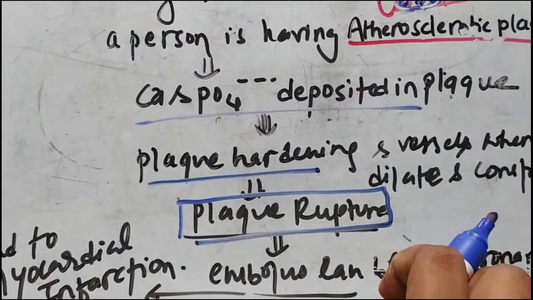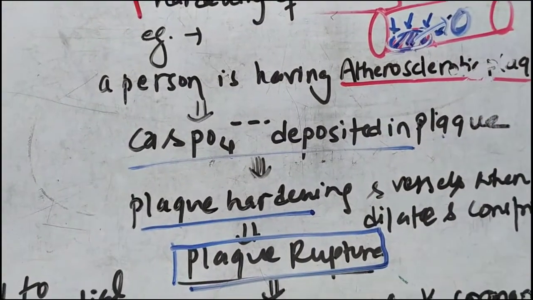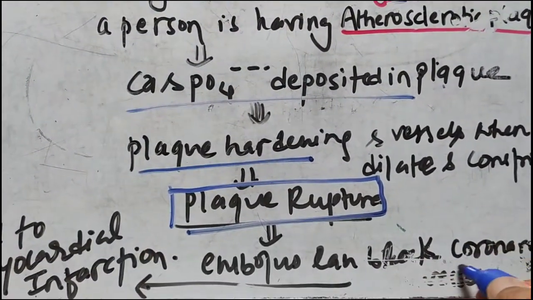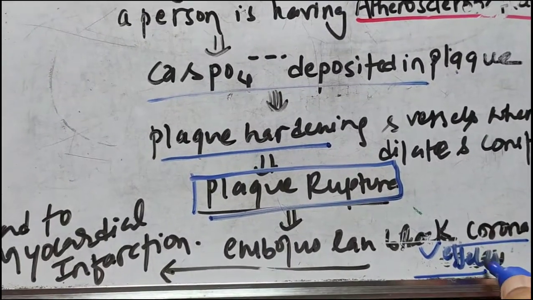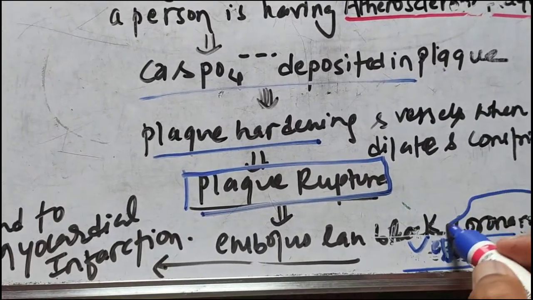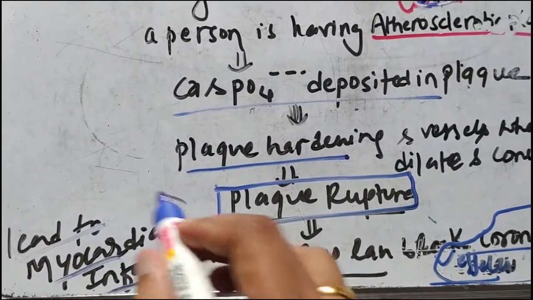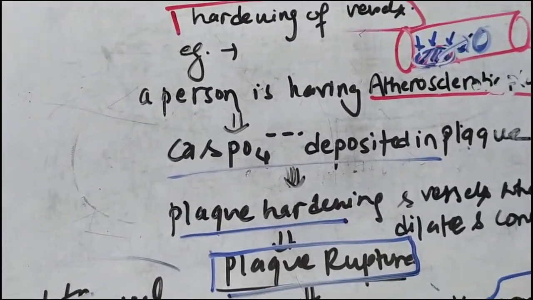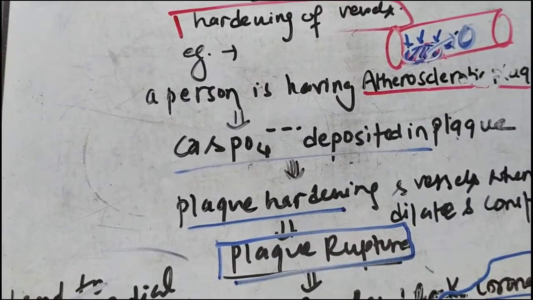And in such a case, after rupture of the plaque, an embolus can be released, and the embolus can block the coronary vessels. Once the coronary vessels are blocked, it will lead to myocardial infarction and angina. Such a condition can be seen in chronic kidney disease.